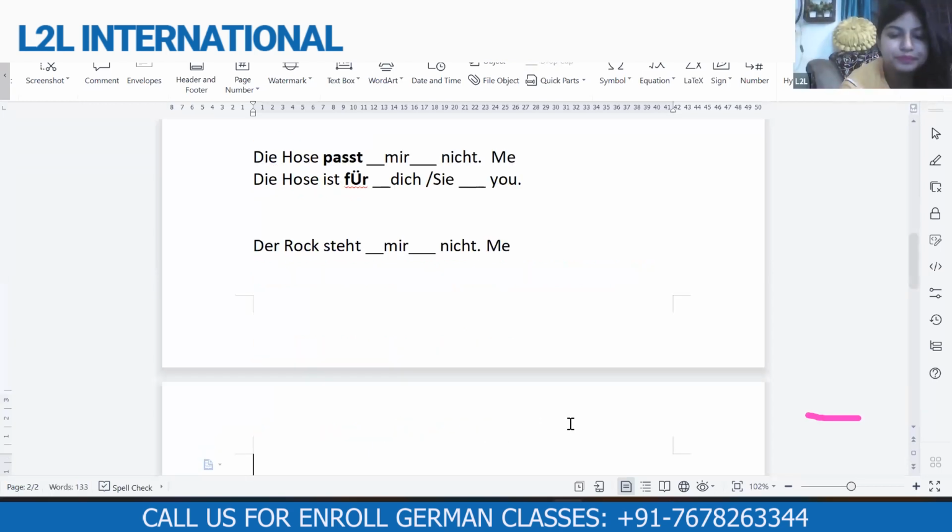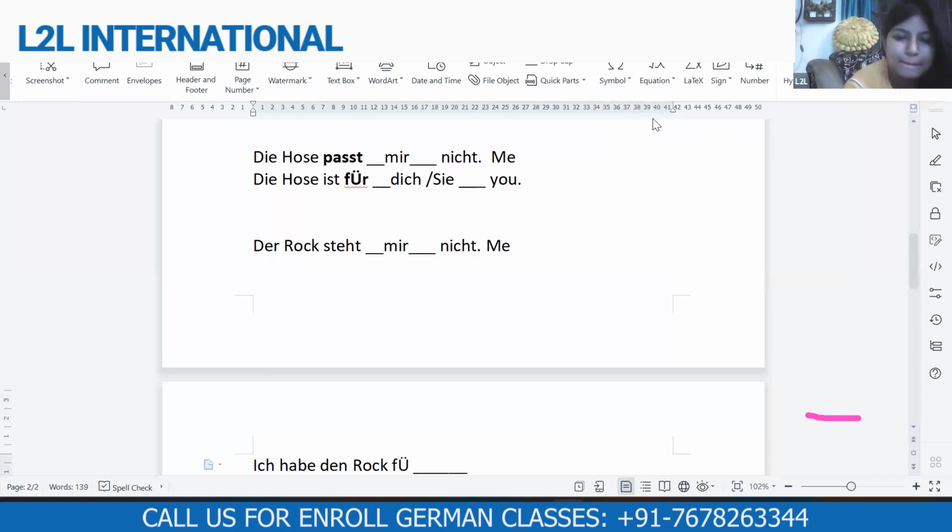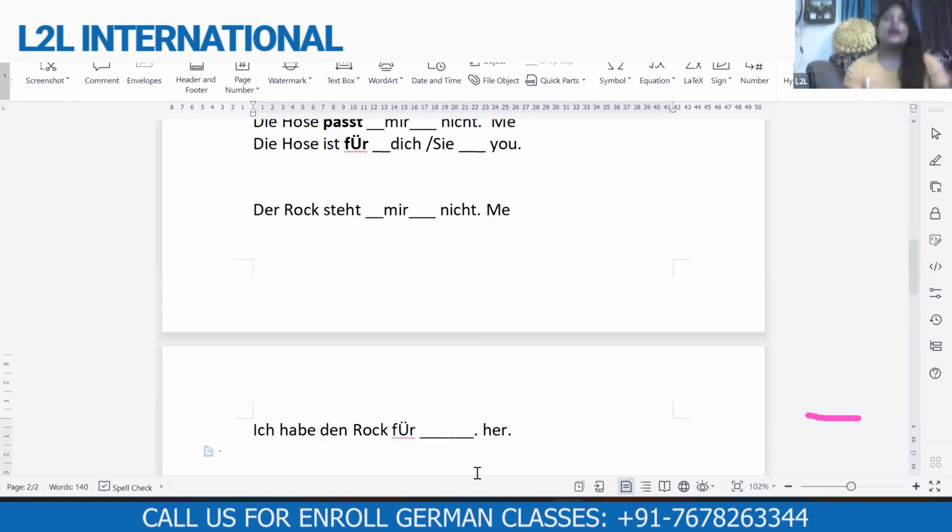Okay, next one. Yeah, I have the skirt for her. So are you going to use her in dative or accusative?